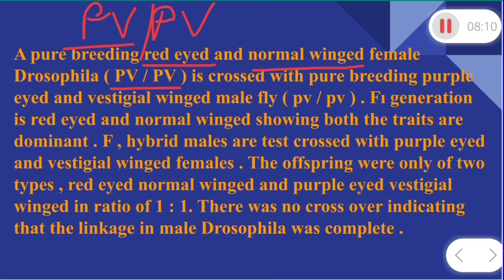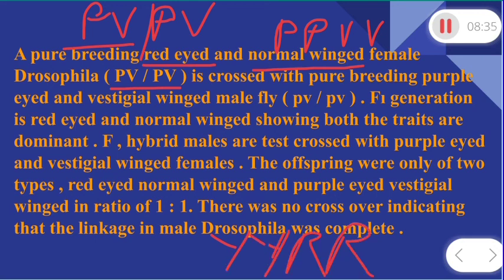It means the gene P is completely linked with gene B. It cannot be separated now. Otherwise, in the normal condition, it is written like this, capital P, capital P, capital B, capital B, just like yellow round, capital Y, capital Y, capital R, capital R.